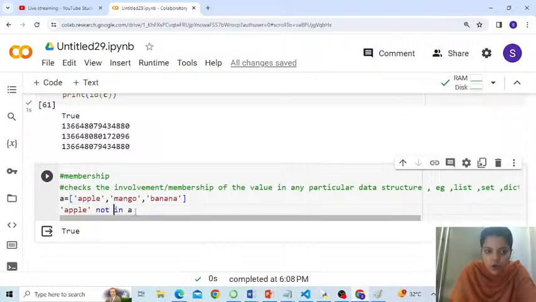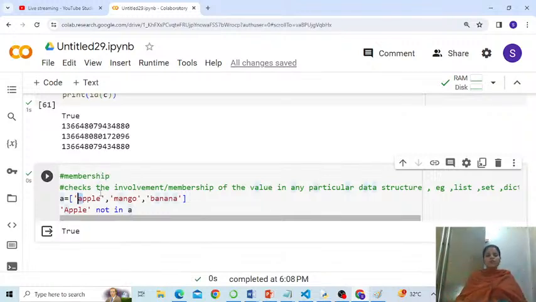Fine. So if I write not in A, it gives False. Correct. And if I change it to capital A, not in A gives True, because capital A and small a are different; Python is case sensitive. So this is how the membership operator works. It simply checks for availability or membership, being a member of. That is what membership is. A particular data is a member of some other data or not. We will explore this membership operator in much more depth once we start learning string, list and all. I hope you got my point.